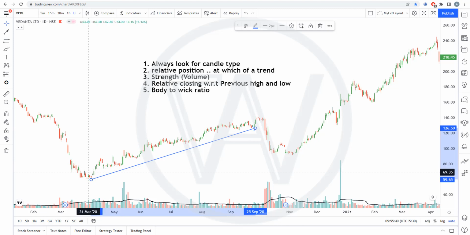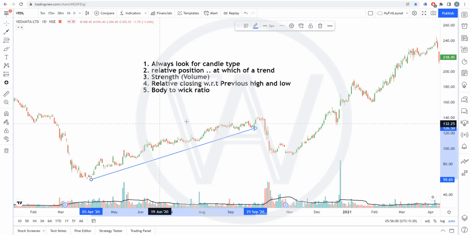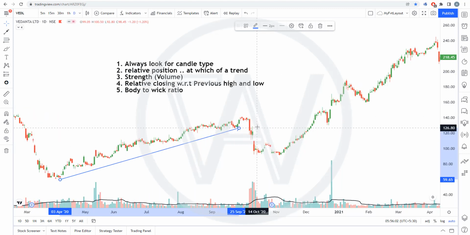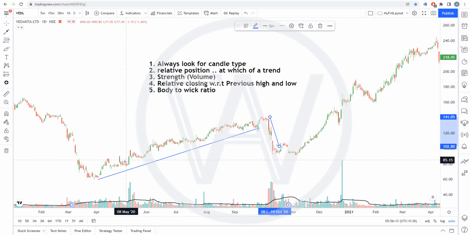So here red candle will be an opportunity where people will buy, or bullish candle will be a signal of further uptrend. Okay, so bullish candle in the downtrend, for example this is a downtrend, so here this bullish candle will have a different meaning than bullish candle here, here or here.